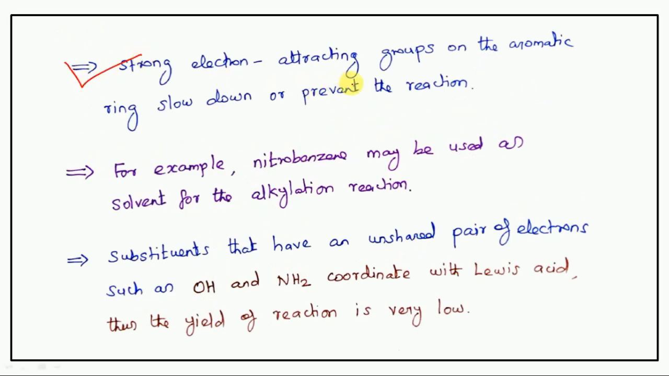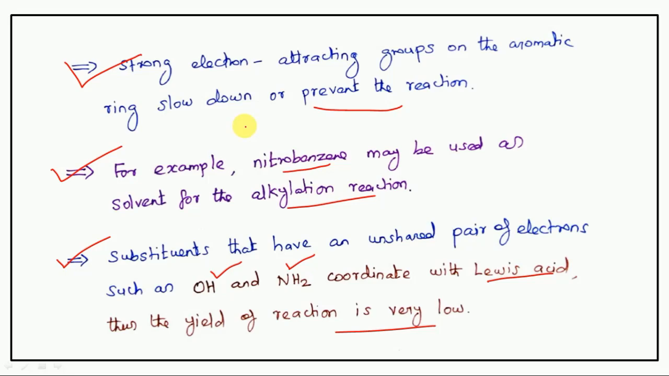Strong electron attracting groups on the aromatic ring slow down or prevent the reaction. For example, nitrobenzene may be used as solvent for the alkylation reaction. Next, substituents that have an unshared pair of electrons such as OH, NH2 coordinate with Lewis acid, thus the yield of reaction is very low. These are the major points.